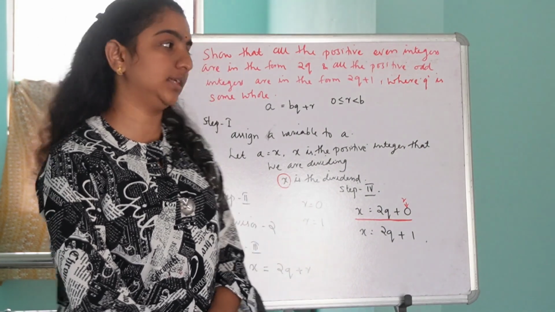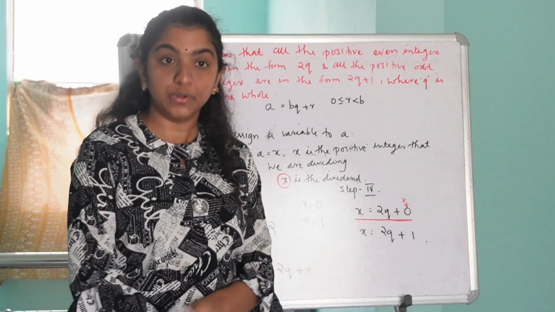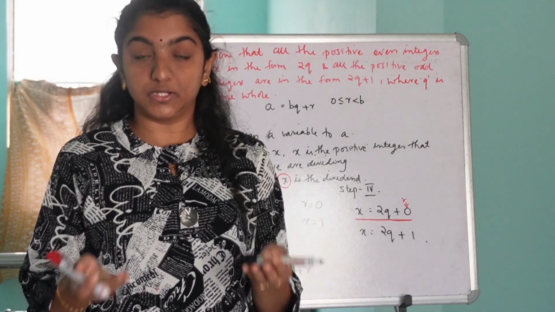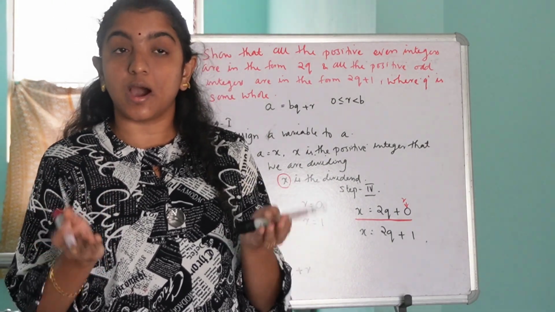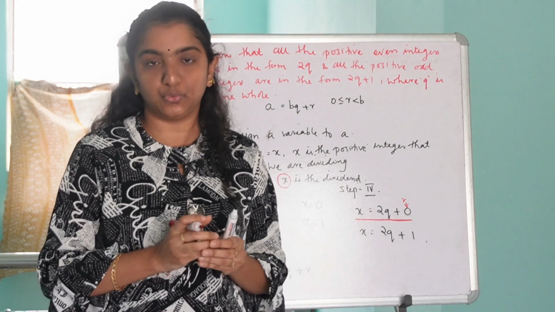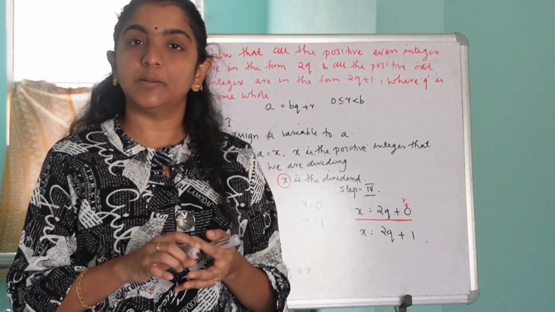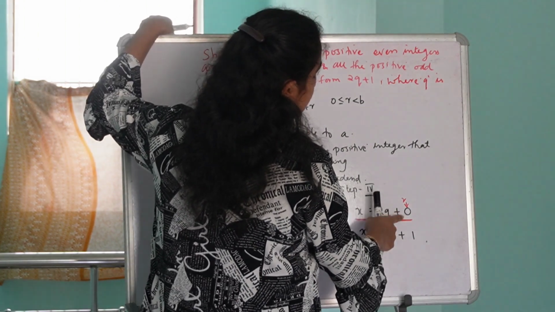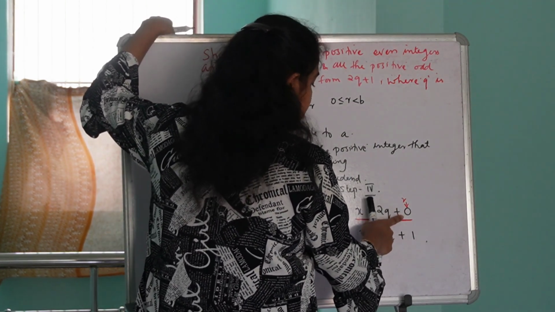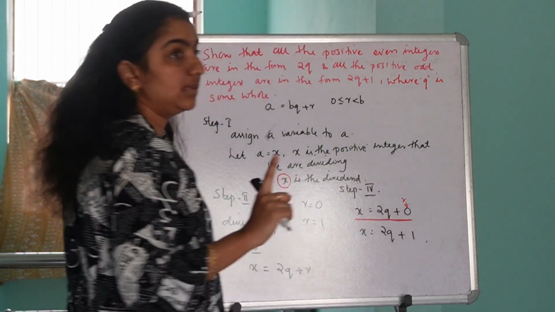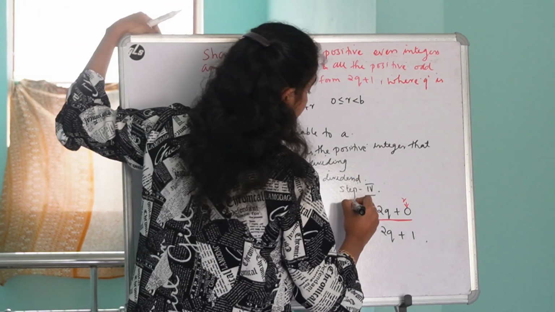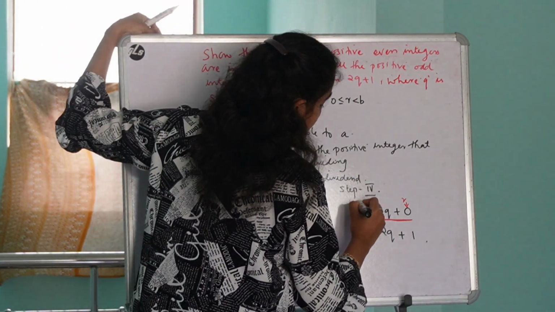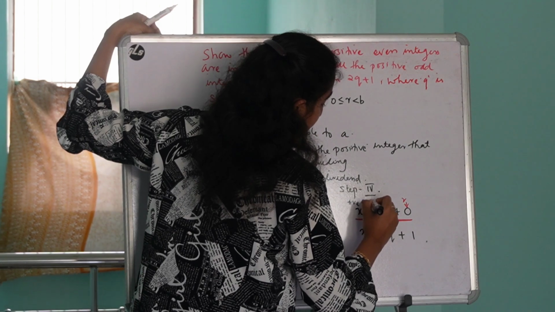Just now I have told you only even numbers are perfectly divisible by 2. So since the remainder obtained is 0, x is perfectly divisible by 2. So we can say x is a positive even integer.